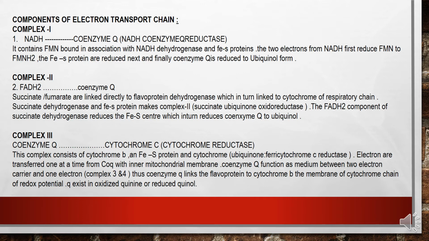Coenzyme Q functions as a mediator between two-electron carriers and one-electron carriers, that is, between complex 3 and 4. Thus coenzyme Q links the flavoprotein to cytochrome B in the membrane cytochrome chain of redox potential. Q exists in oxidized quinone or reduced quinol form.